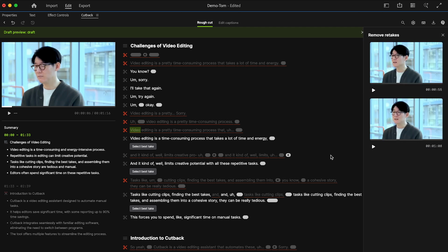Want to double-check the choices? Click Select Take, and you'll see side-by-side options of the repeated clips. Preview, compare, and if you prefer a different version, you're in control.